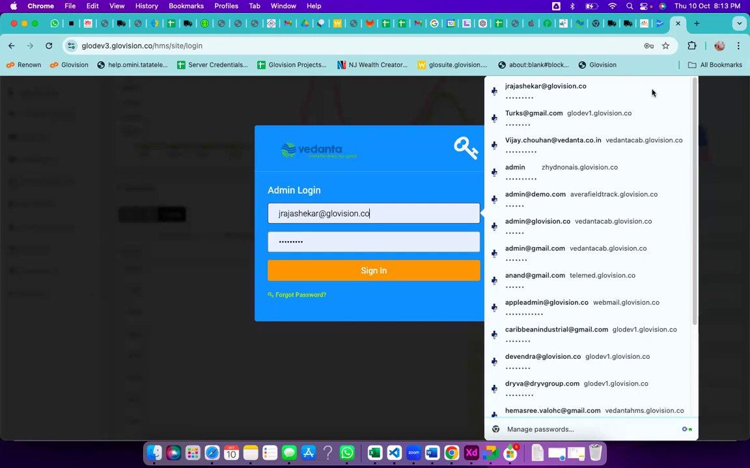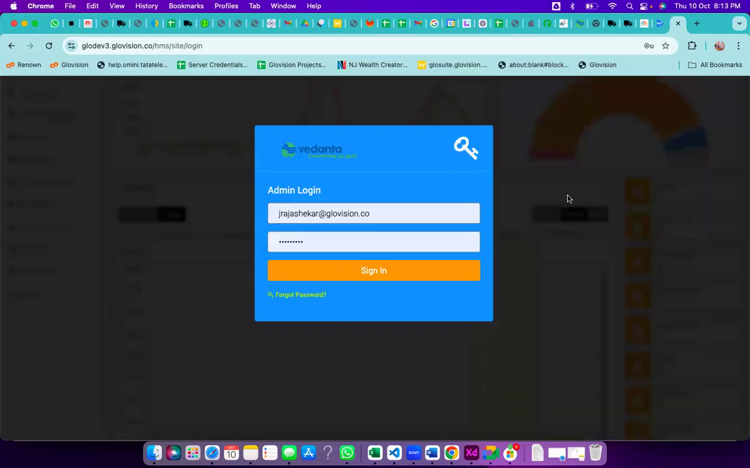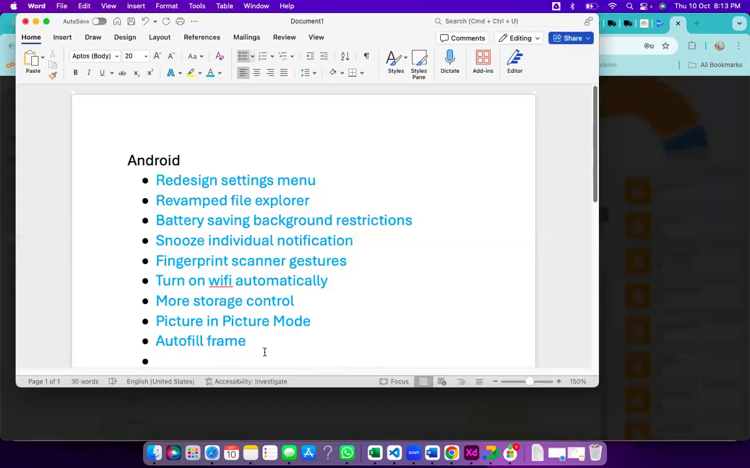Okay. Next could be here, now, where we are. So that will be the autofill framework. And after that, rescue party.